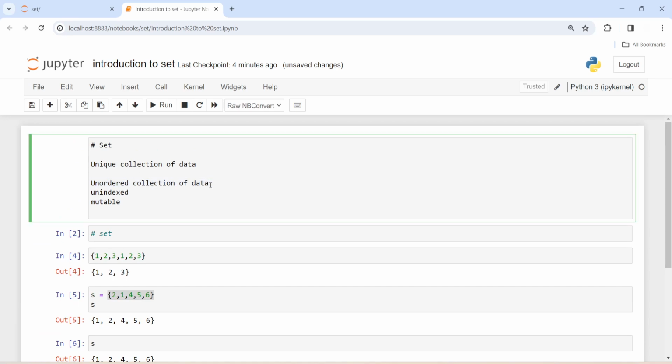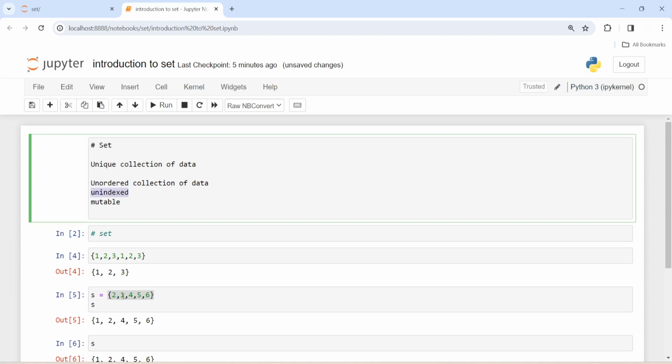As we saw, lists are ordered collections of data, and dictionaries are ordered collections of data. But set is not an ordered collection of data; it is a unique, unordered collection of data.